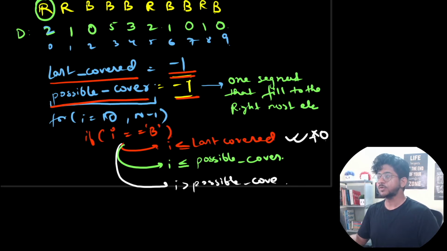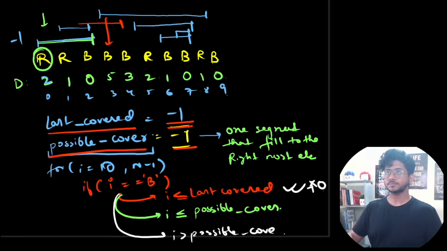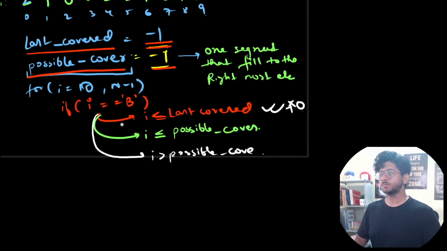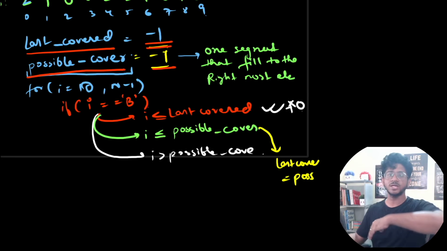If it is less than or equal to possible cover, it is not covered, so you are at a particular B, let's say over here. Okay. And it is not covered as of now. So you have to spill one of the previous reds to make sure that this is now covered. So you will spill the one that goes the farthest and get this converted. So we will spill the farthest possible coverage. So what we will do in this case is we will make last covered equal to possible cover. Okay. Like we will spill the one that was going to the farthest.